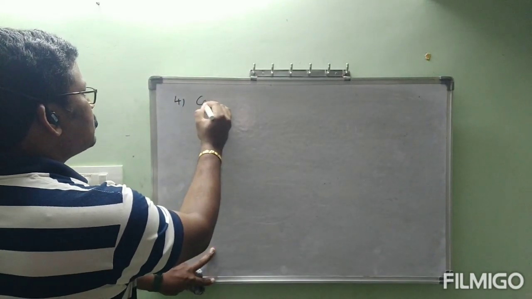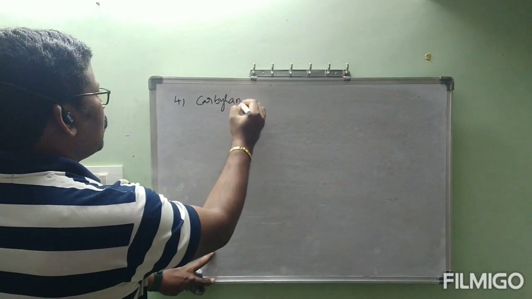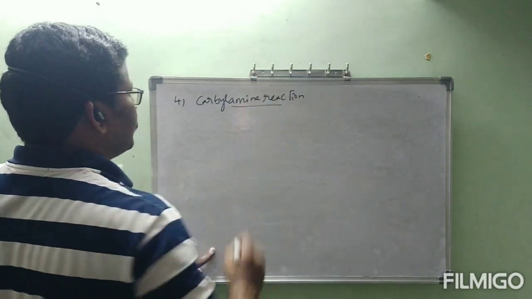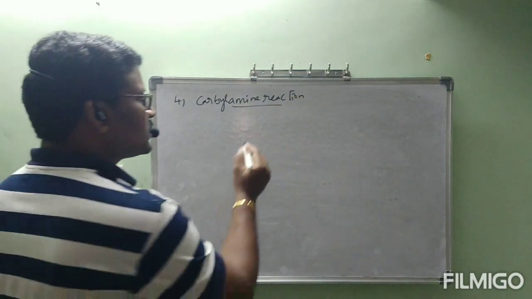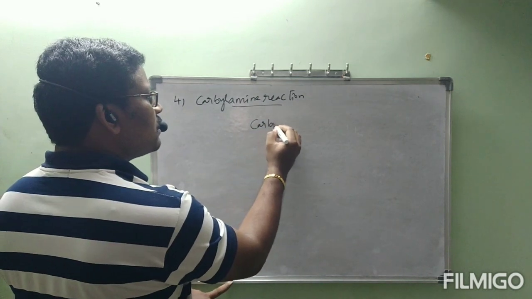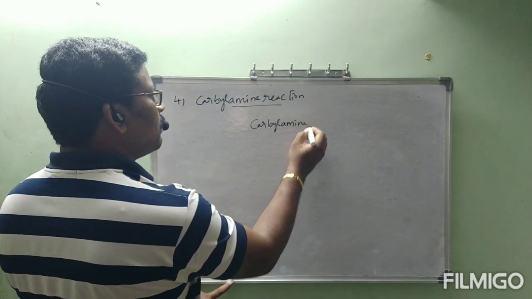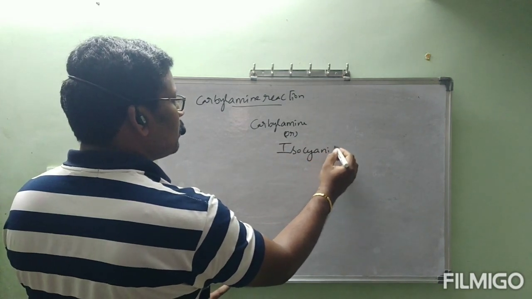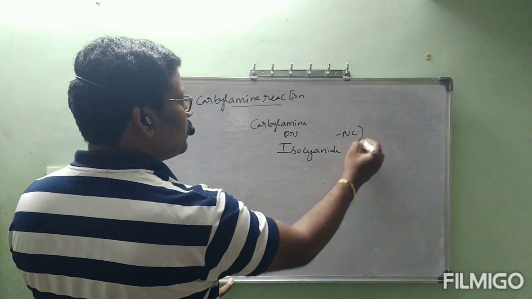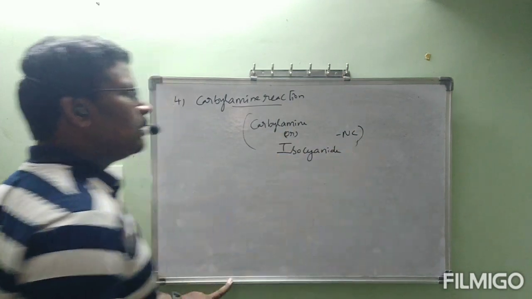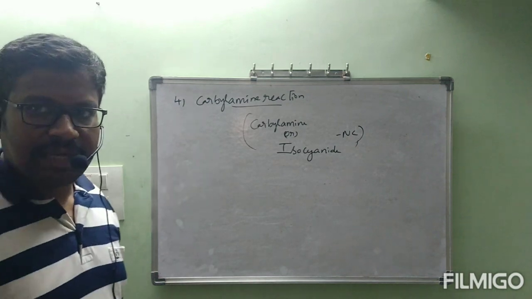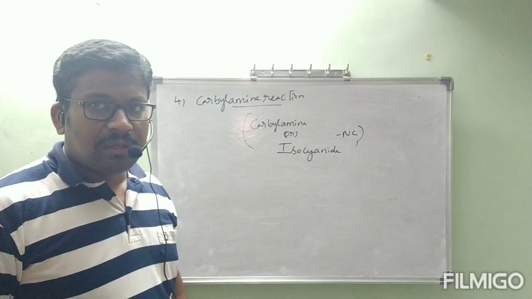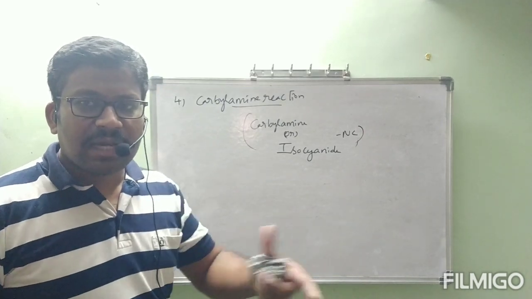Fourth one, carbylamine reaction. What is this carbylamine? Carbylamine is also called isocyanide, NC. CN is called cyanide, NC is called isocyanide. In this reaction, we will get isocyanide as the product.